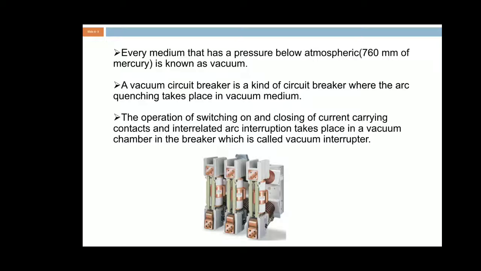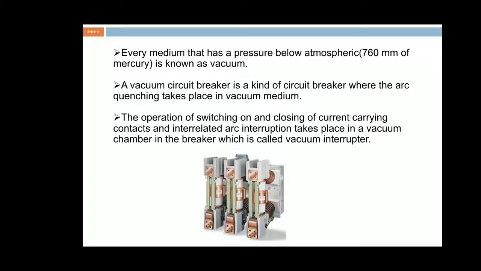The vacuum chamber is totally filled with vacuum. In that vacuum we have fewer ionized particles. Therefore we can easily reduce the arc within a very short time. That is called the vacuum interrupter.